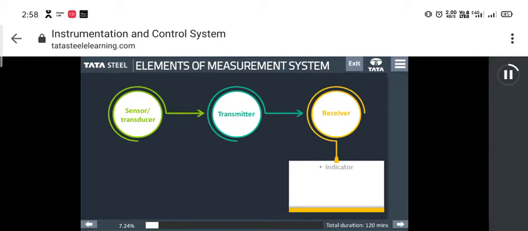Receiver may be of three following types: indicator, recorder, and controller. These are available either in PLC, DCS, or as PID single loop controller.